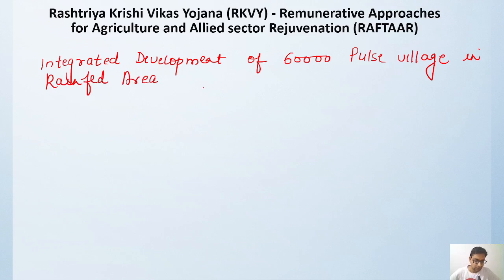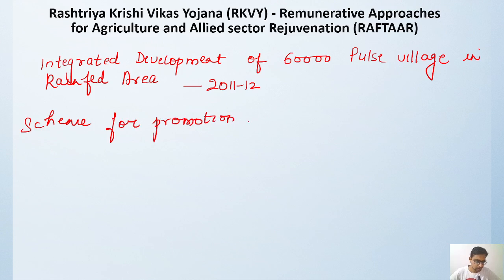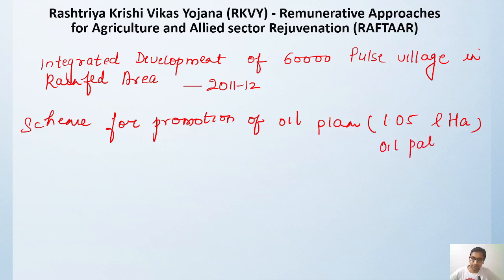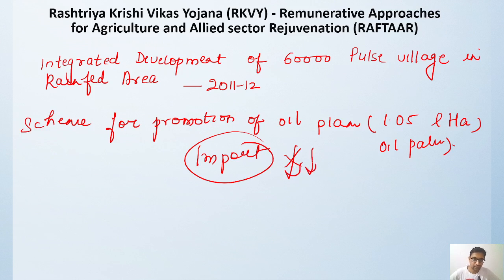So this was introduced in the 2011-12 budget. Okay, so here we are focused. So this is again under that part only. Okay, then a scheme for promotion of oil palm. That means we are focusing on bringing around 1.05 lakh hectare of land under oil palm cultivation, because that is what we are giving in major imports. That is why we wanted to reduce these imports to whatever area we need.